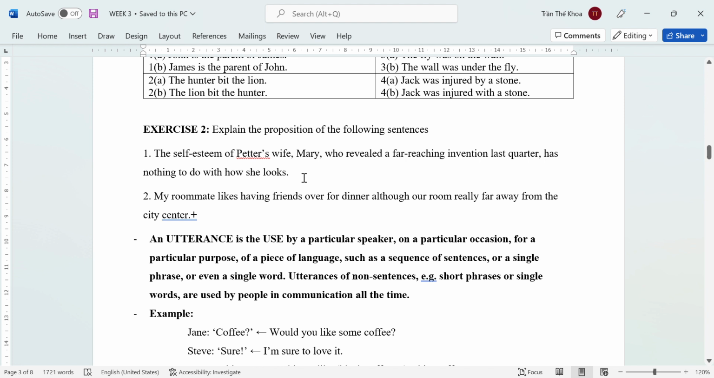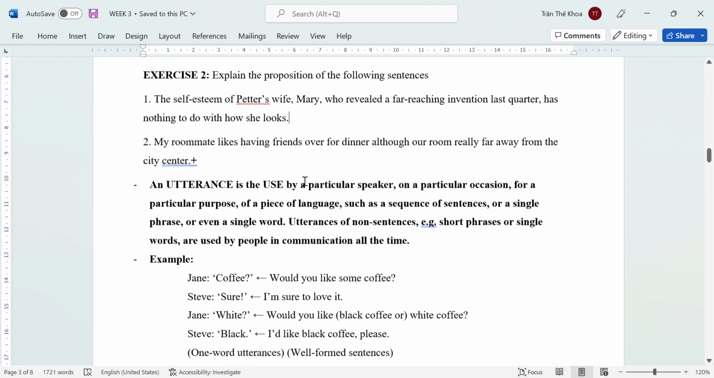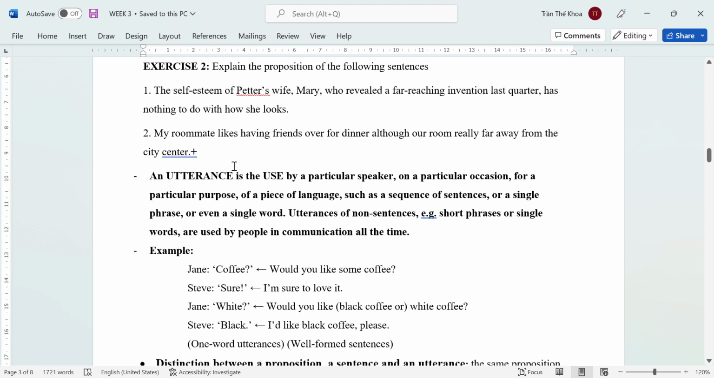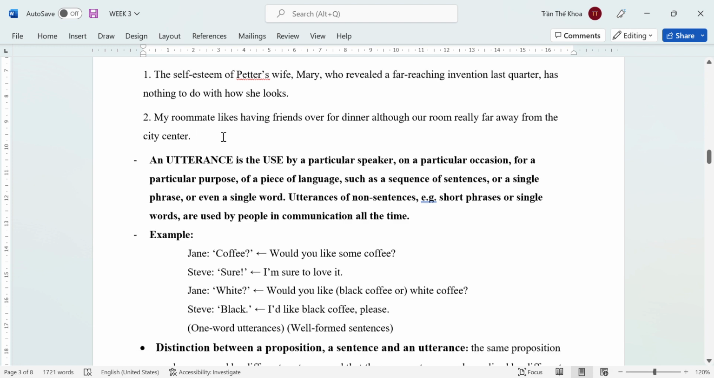Tương tự như vậy, các bạn giải thích cho thầy hết tất cả những proposition, những mệnh đề nghĩa có trong câu này. The exercise number 2. My roommate likes having friends over for dinner, though our room is really far away from the city center. Bạn cùng phòng của tôi rất thích mời bạn bè đến ăn tối, mặc dù phòng của tôi rất xa trung tâm thành phố. Try to explain as many propositions as possible from the two examples.